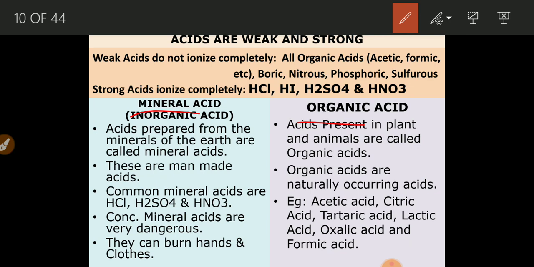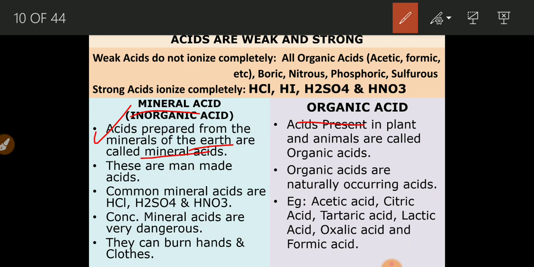Mineral acids we do not get from plants and animals. As we get mineral acids from the earth's crust or from the soil, we call them mineral acids. The reason behind calling them inorganic is that we do not find these acids in plants and animals. Acids prepared from the minerals of the earth are called mineral acids.